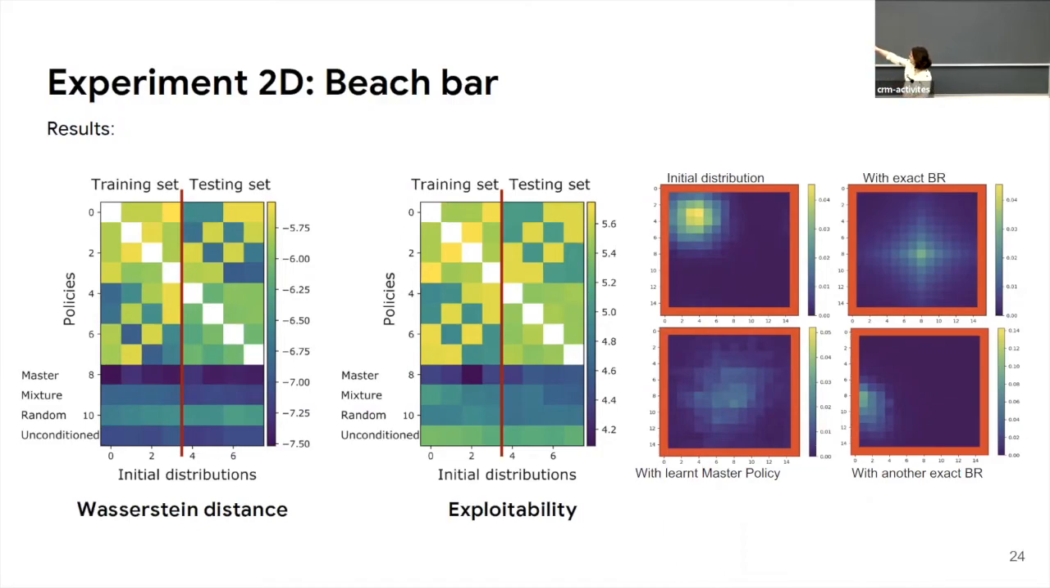If we start from this initial distribution, this is a simple game, so we can compute the exact best response with tabular methods. We see that if we use the best response learned against another initial distribution than this one, it will be completely blind. It will do complete nonsense, which is what we would expect. But with the master policy, it is not perfect and we still need to improve the algorithm, but we see that the agent still managed to go near the center of the domain.